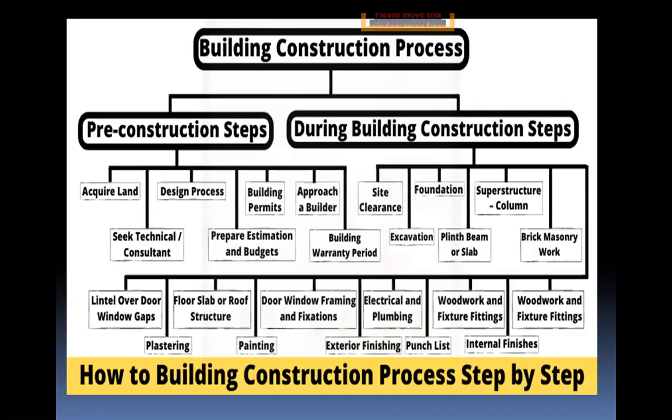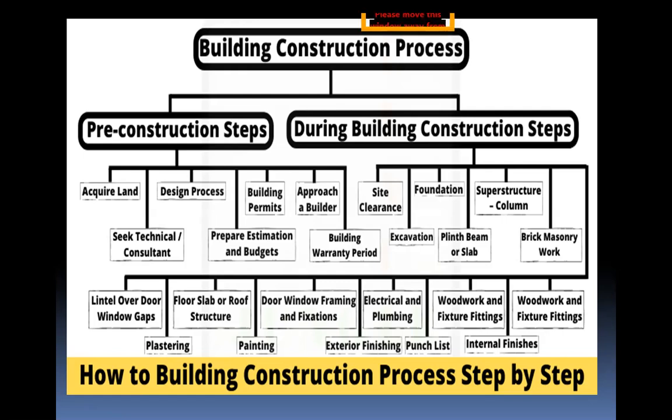Next, the building construction process step by step. First, the building construction process is divided into two steps. First one, pre-construction steps. Next, during building construction steps.